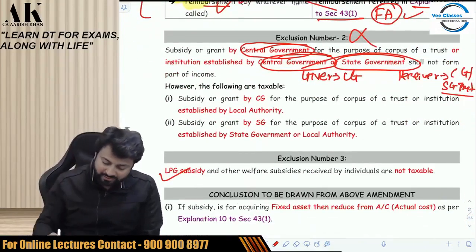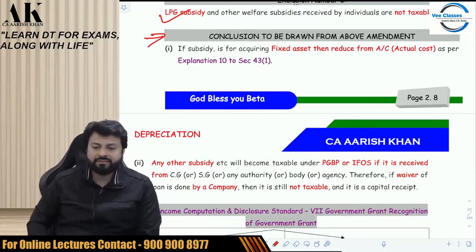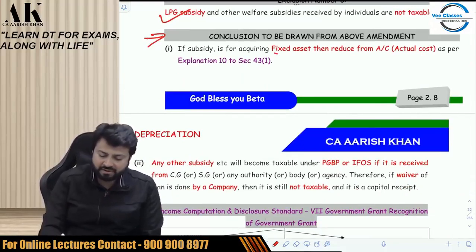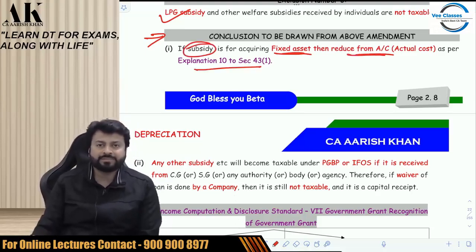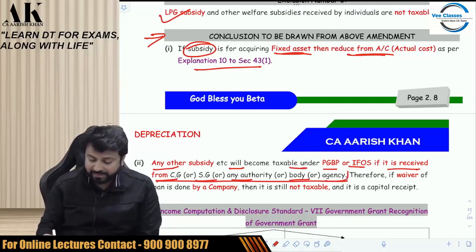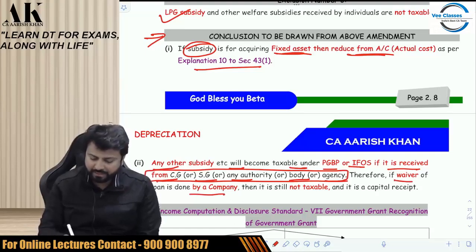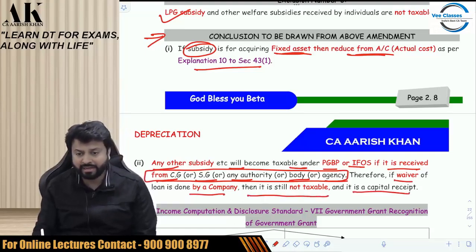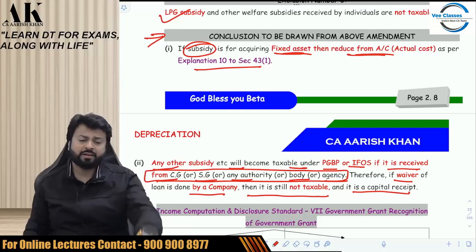Be very careful. So this is the ultimate conclusion of this entire discussion. Point number 1: if the subsidy is for acquiring fixed asset, then without any second thought, reduce from actual cost as per explanation 10. Any other subsidy, etc. will become taxable under PGBP or IFOS if it is received from central government, state government, authority, body, agency. If it is received from any other person, then it is not income. Therefore, if a waiver is done by a company, it shall not be taxable and it is a capital receipt in your hand. Be very careful about it. Okay.